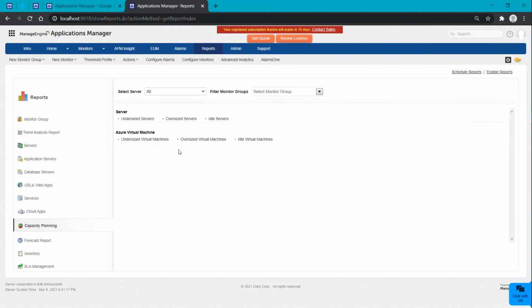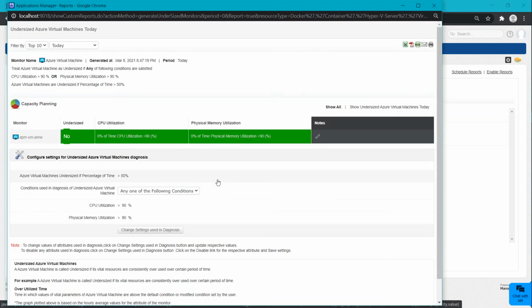Under the capacity planning, you can choose, let me just show you for any of the virtual machines here. Let's look at undersized. Here you can get to know if a particular virtual machine has been undersized, let's say if it's not been used for a long time. Likewise, if it's been used more, that will be tracked in the oversized. And if it's never been used and the resources have been idle for a long time, that can be tracked in the idle size.